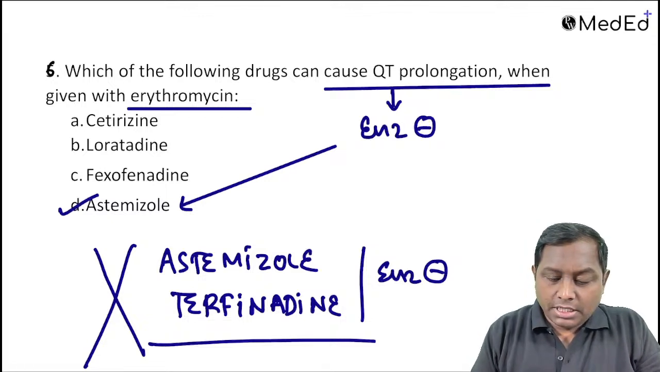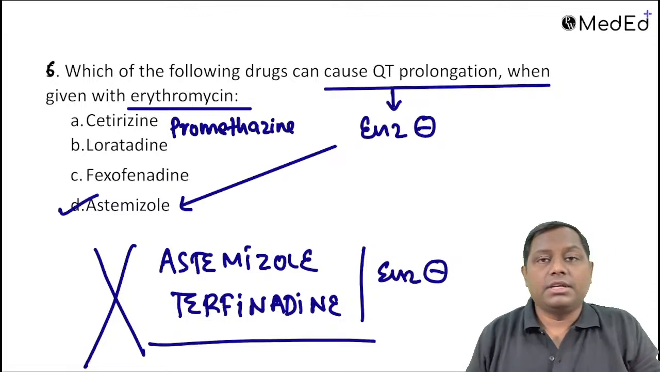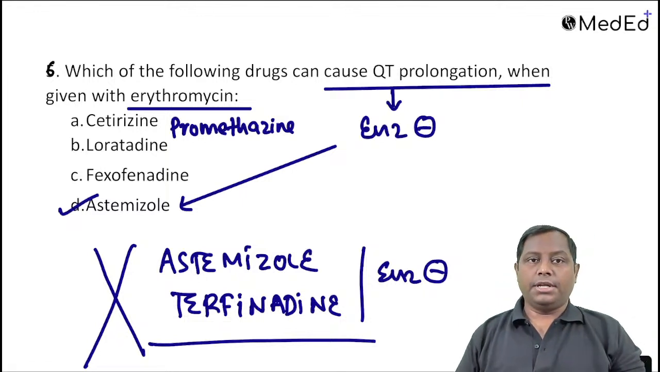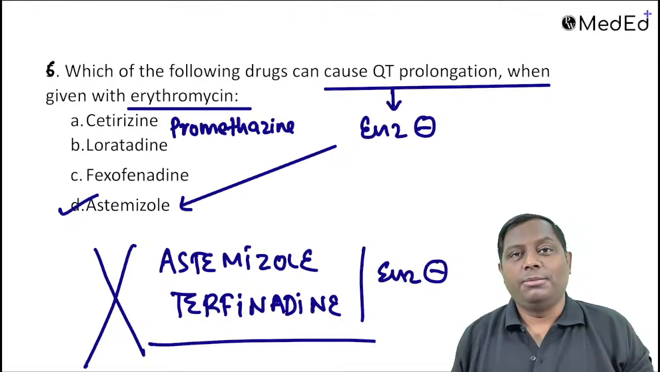चलिए, प्रोमेथाजीन अगर ऑप्शन में था, चलिए मान लेते हैं प्रोमेथाजीन ऑप्शन में था. Promethazine is one of the highly sedative antihistaminic drugs. They also do not have any enzyme inhibiting property. So promethazine के साथ भी नहीं होगा. Promethazine भी ऑप्शन में था, still the answer will be astemizole.